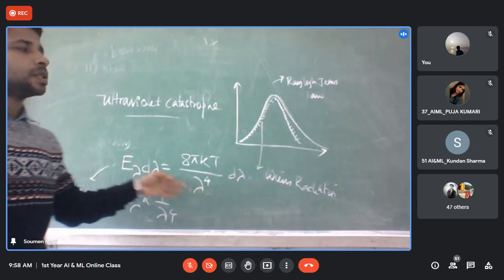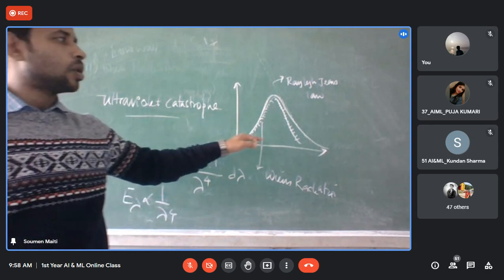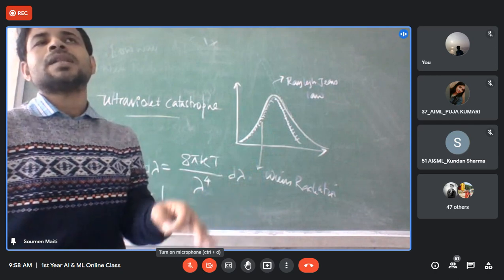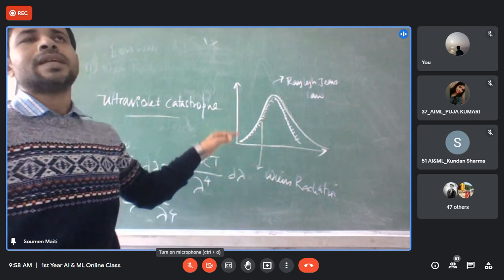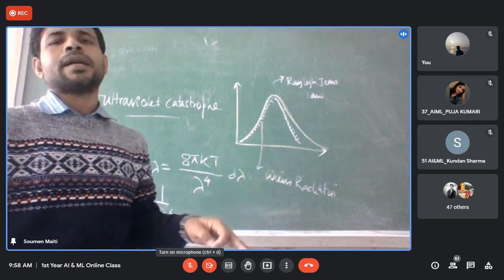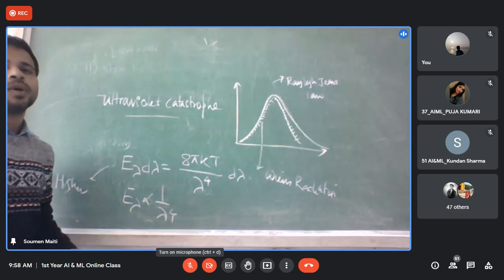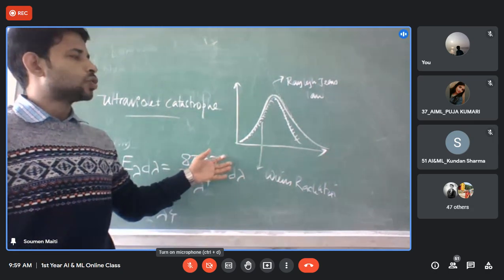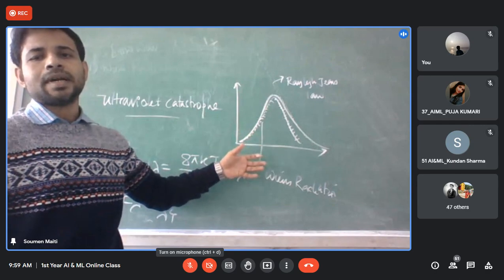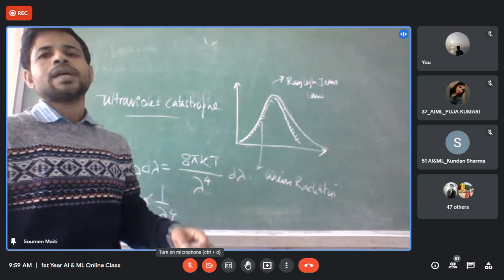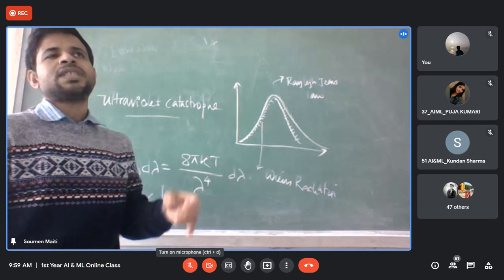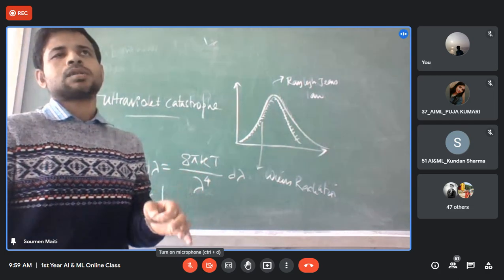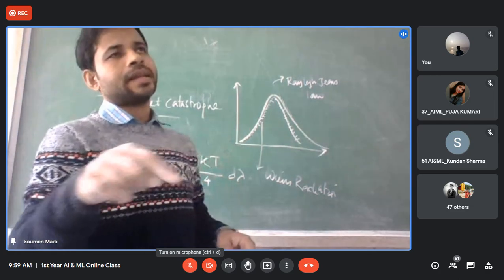This means Rayleigh's law fails miserably at the shorter wavelength range, which is the ultraviolet range, and that's why it is known as ultraviolet catastrophe. In other words, the serious discrepancy between Rayleigh's law in the shorter wavelength region and the experimental data is known as ultraviolet catastrophe or Jeans paradox. Jeans, J-E-A-N.